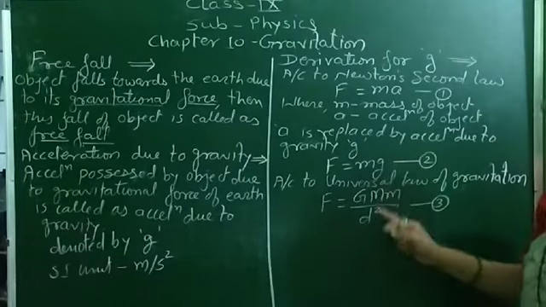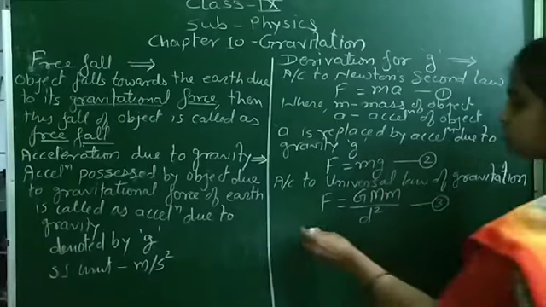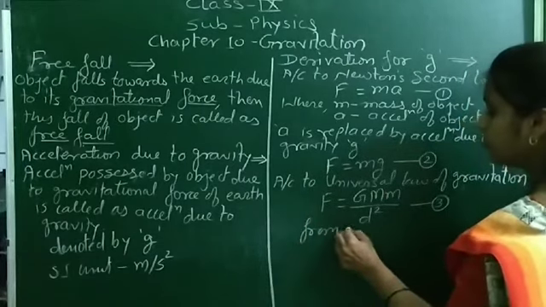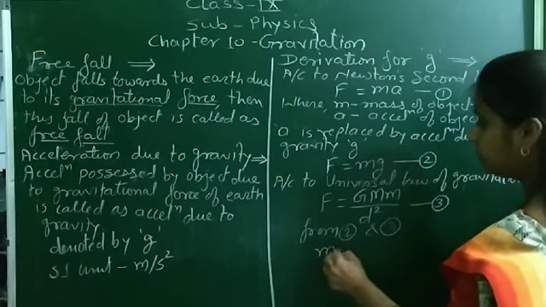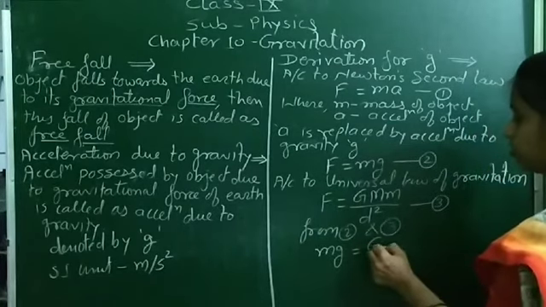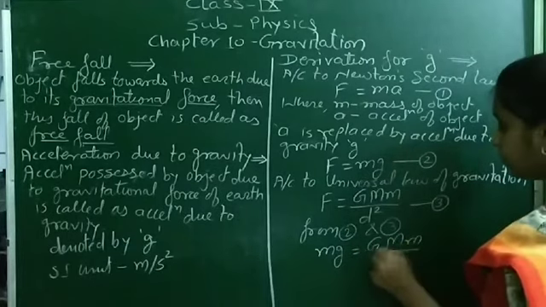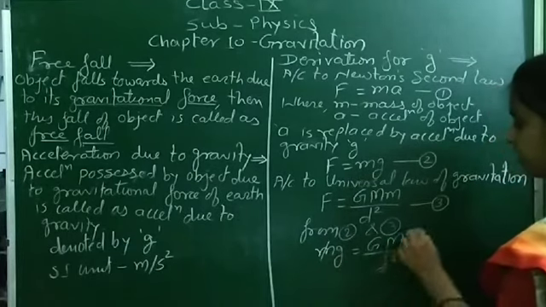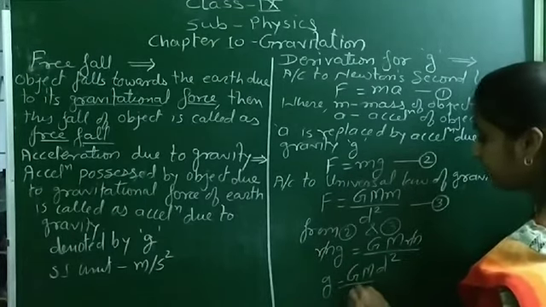Now from equations 2 and 3, the left hand side is the same, therefore the right hand side is also the same. So from 2 and 3, mg is equal to G M m upon d square. m gets cancelled, and therefore g is equal to G M upon d square.